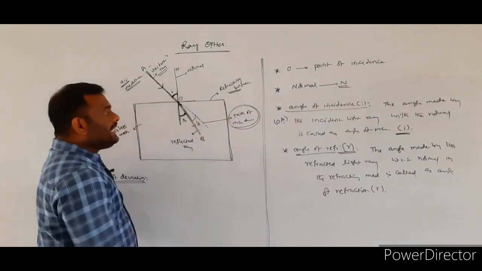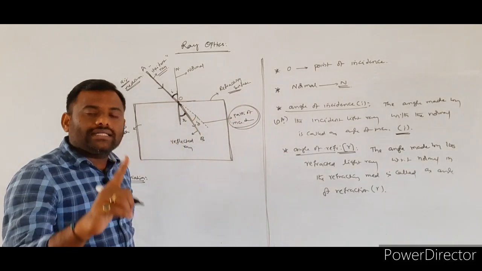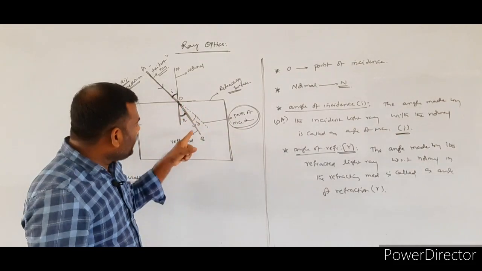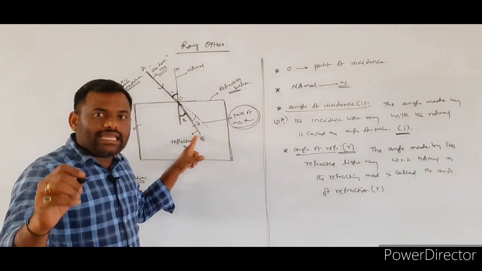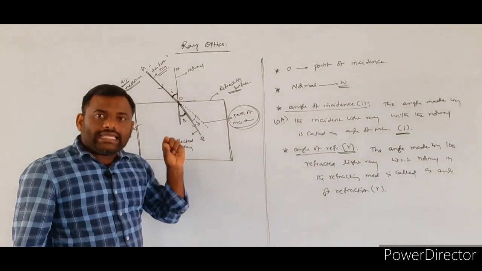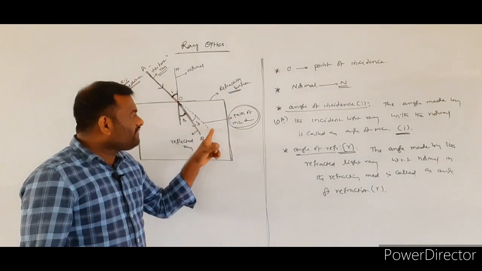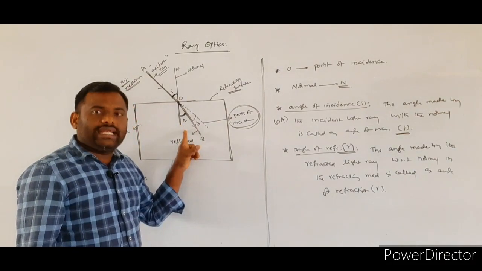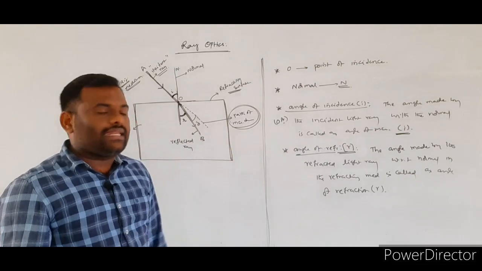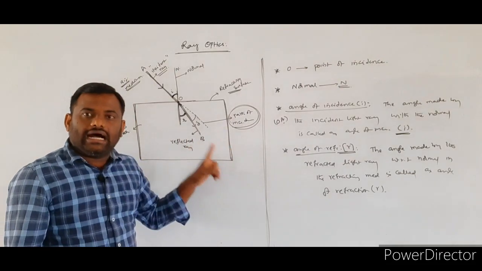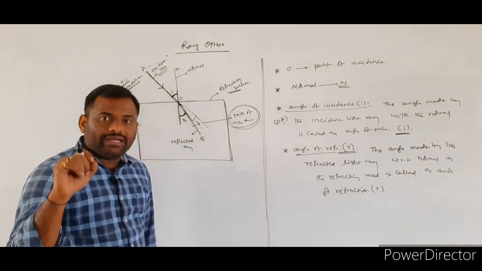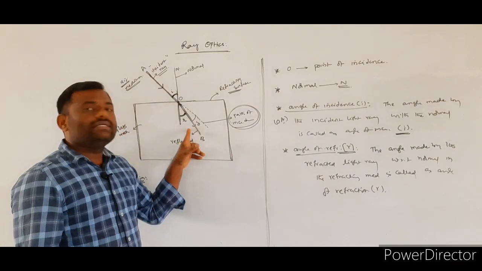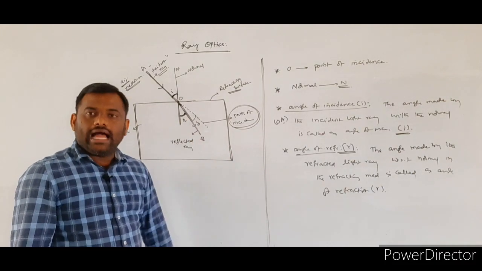So here the angle of deviation is defined as follows. From this given diagram, the dotted line indicates the path of the incident light ray, and O2B indicates the refracted light ray. So the angle between the path of the incident light ray and the refracted light ray is taken as the angle of deviation.